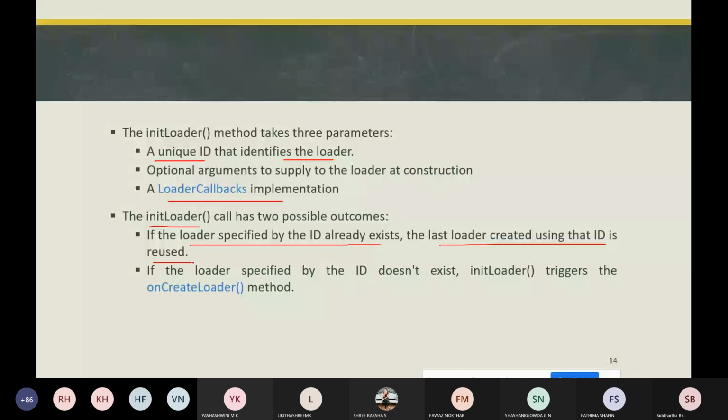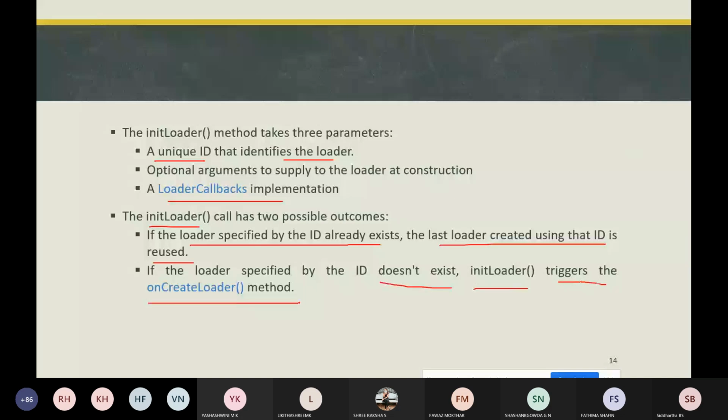If the loader specified by the ID doesn't exist, then the initLoader method triggers the onCreateLoader method.